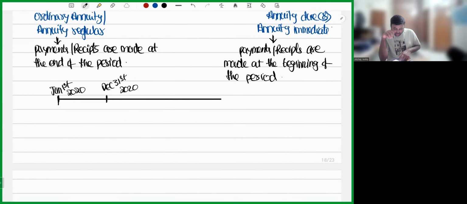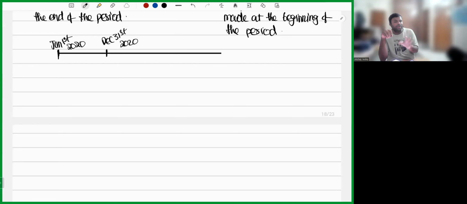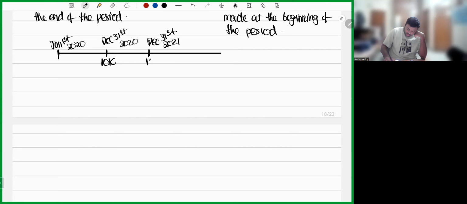If I'm telling ordinary annuity, when will I make a payment or receipt? Since ordinary annuity talks about end of the period, the annuity starts from December 31st. The payment or receipts of 10,000 will be made from December 31st. When the next payment or receipt will be made? December 31st, 2021, 10,000. When the next payment or receipts will be made? December 31st, 2022. So I hope the point is clear, everybody.